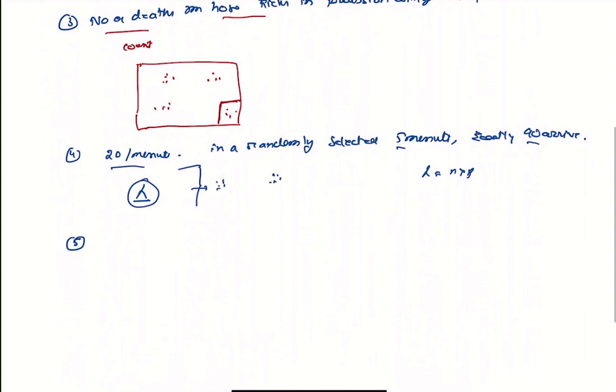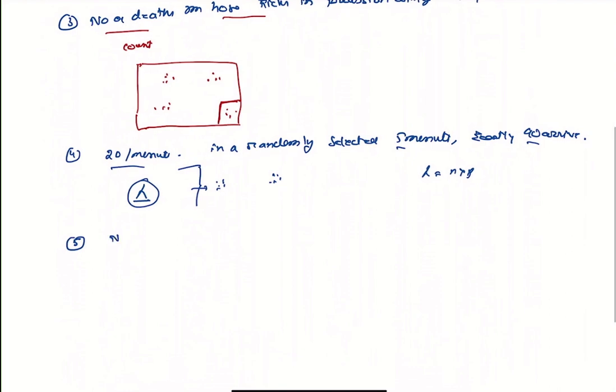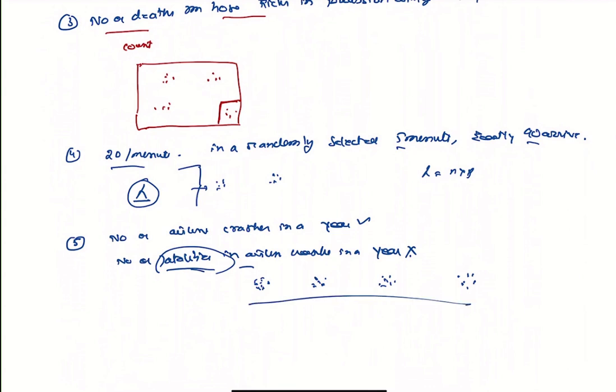And the number of fatal commercial airline crashes in a year. This will be the number of airline crashes in a year. That's a Poisson distribution. But the number of fatalities in airline crashes in a year is not going to be a Poisson distribution, because these are not independent events, and the lambda is not going to be the same across the period of the year. That is why this is not a Poisson distribution.